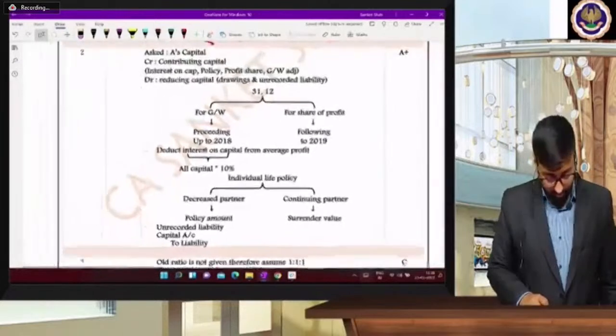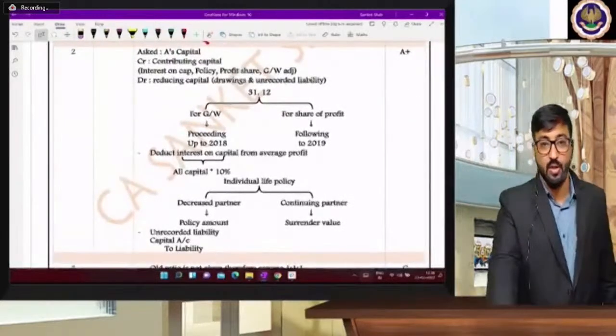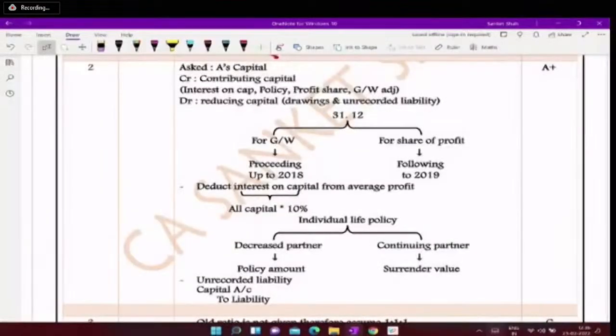So take, yes, second illustration ka screenshot. I know this illustration is tricky, but not at all very difficult. It's very easy. Go line by line. And this index will definitely give you marks. एज कैपिटल पूछा था आपको, और मेन एडजस्टमेंट क्या थी? गुडविल की. पर गुडविल में जो प्रॉफिट्स आपने दिए थे वो प्रॉफिट्स किसके पहले के थे? बिफोर इंटरेस्ट ऑन कैपिटल, एंड देयरफॉर वी डिडक्टेड हाउ मच? 2000. Yes, very good.